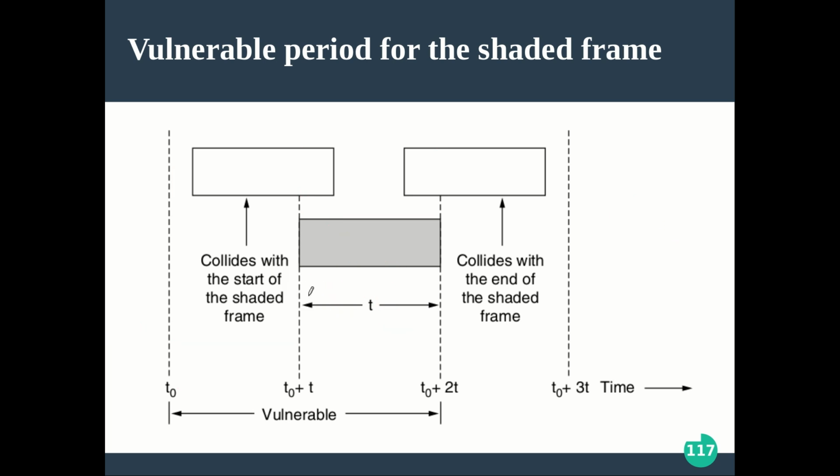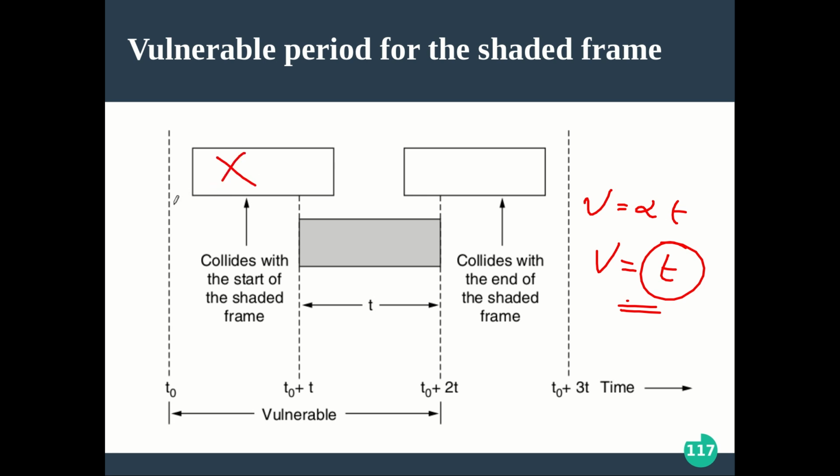So the only thing is, the vulnerable time is now saved to be half of the previous. Previously the vulnerable time is 2t in pure aloha. In slotted aloha, the vulnerable time is t, that is the frame transmission time of me. All those who started sending along with me at the same time as me are going to have a collision, and the previous t is now saved, because something like this is not going to happen.